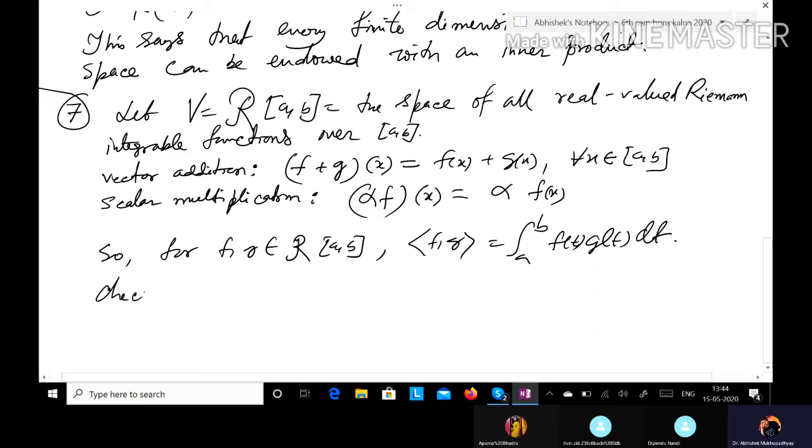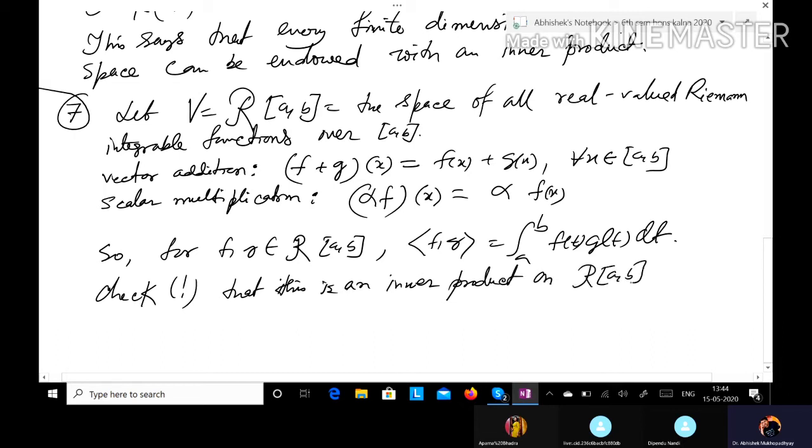So check on your own that this is an inner product on R[a,b]. And note that this is an infinite dimensional vector space. Okay.